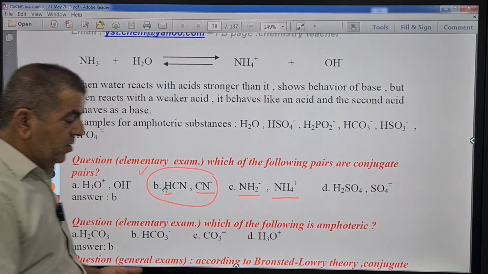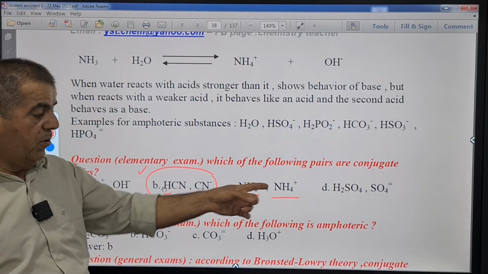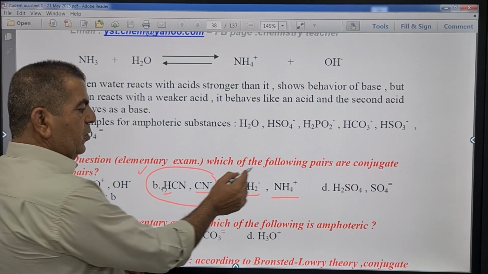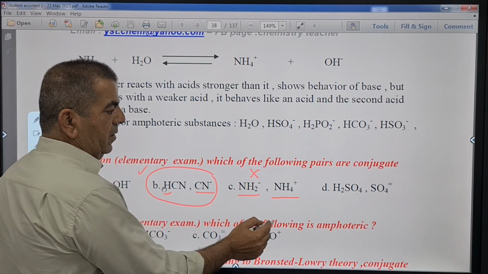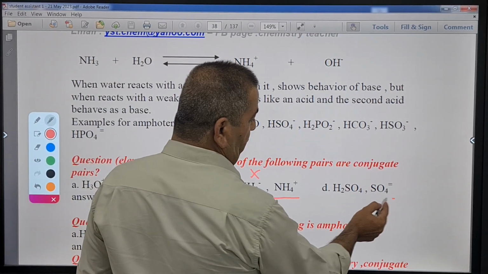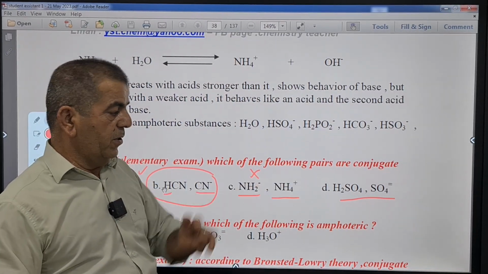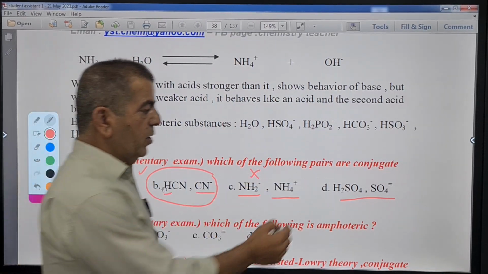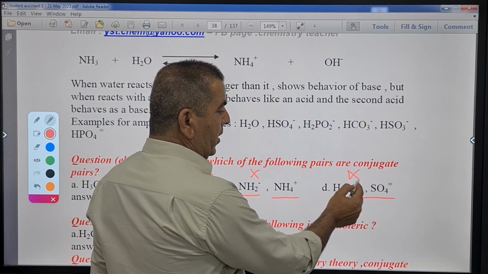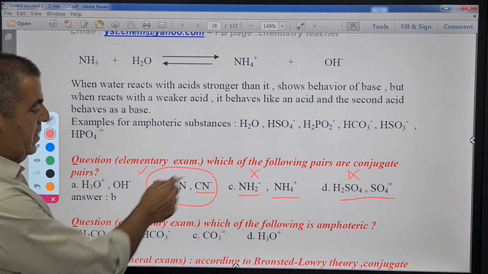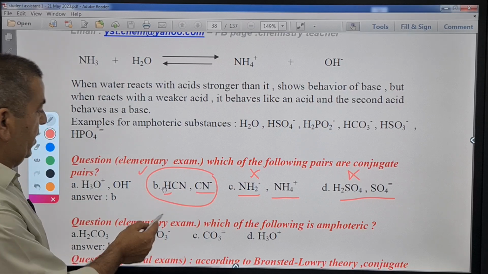So we have 2 hydrogens and 4 hydrogens. The difference is 2 hydrogens, so this is also not conjugate pair. H2SO4 with SO4 2-. Sulfuric acid and sulfate, also the difference is 2 protons. This is also not correct. So the only correct choice here is hydrocyanic acid and cyanide. This is the conjugate pair.